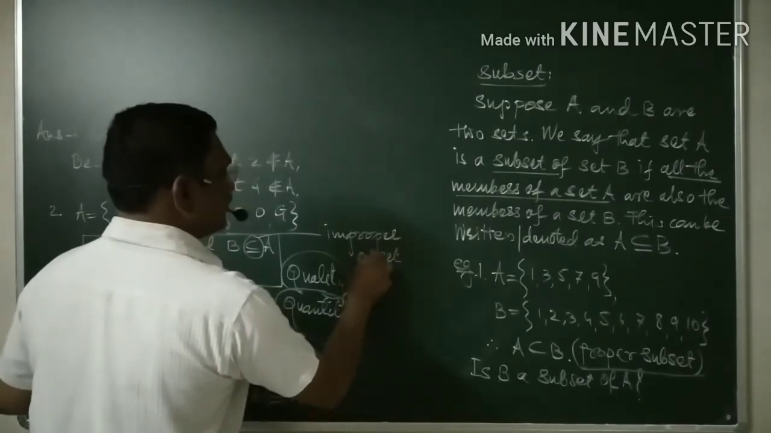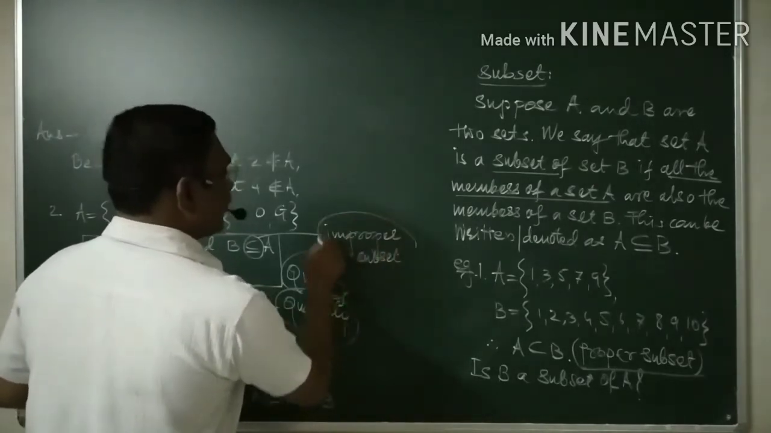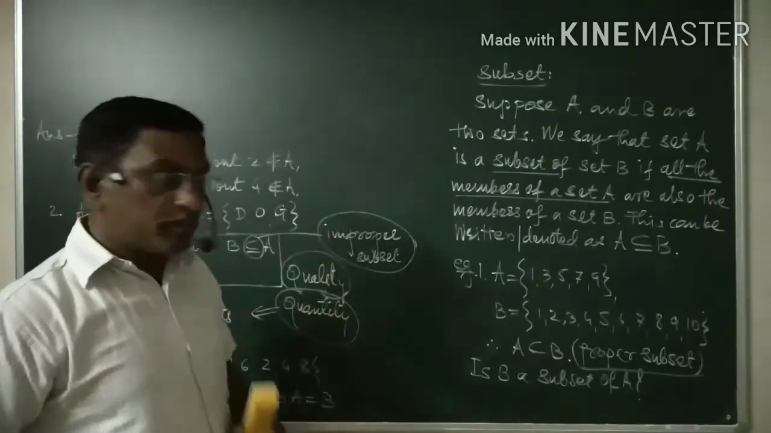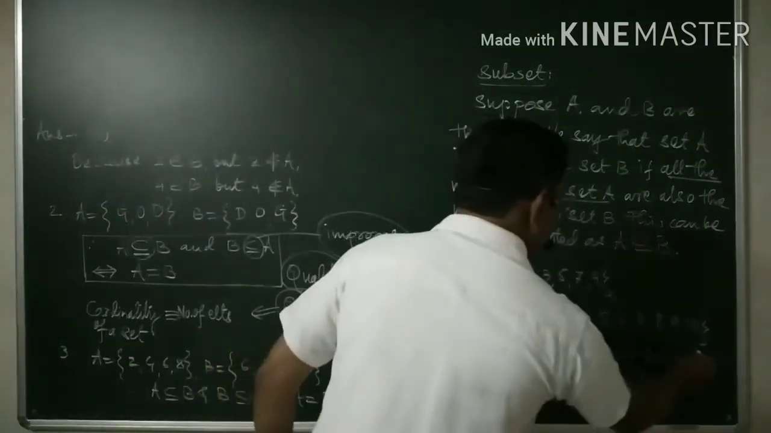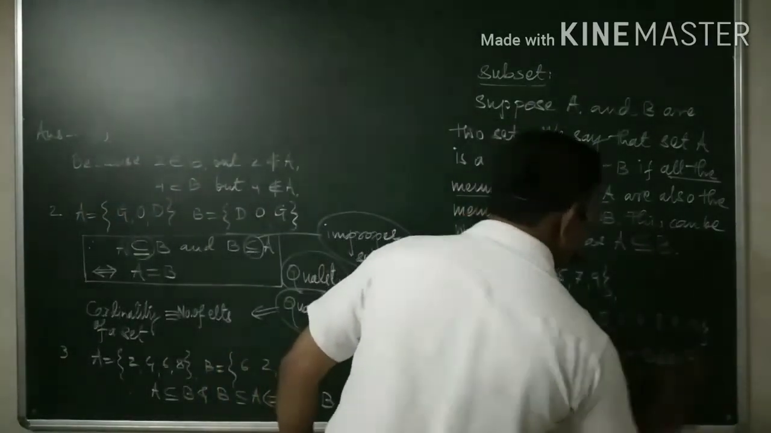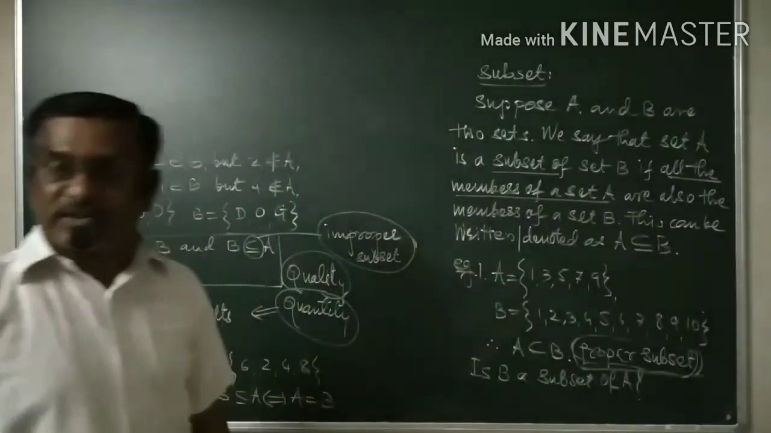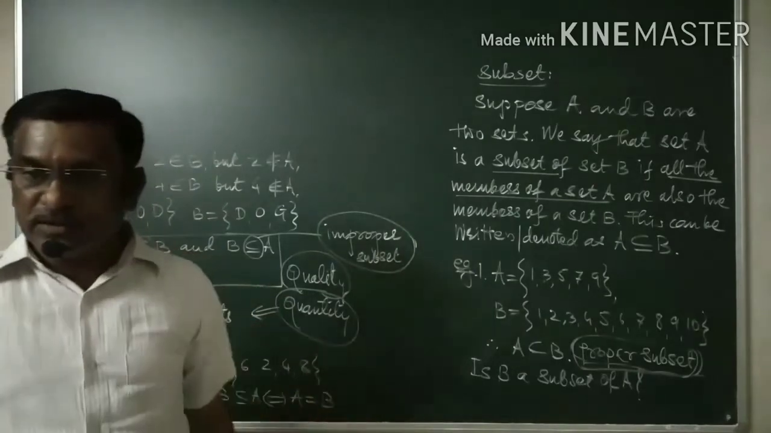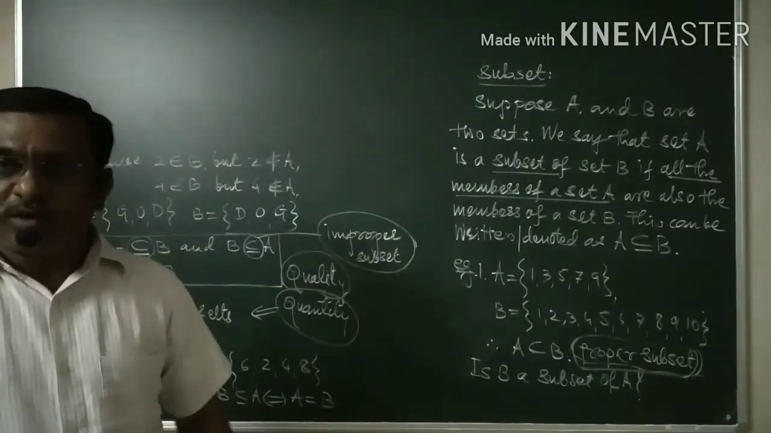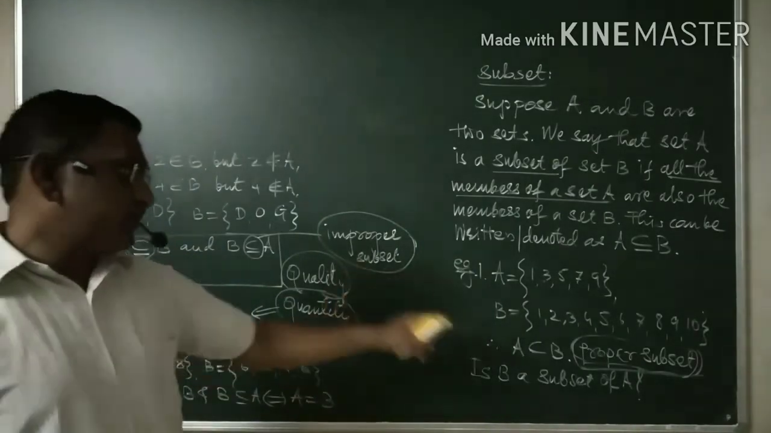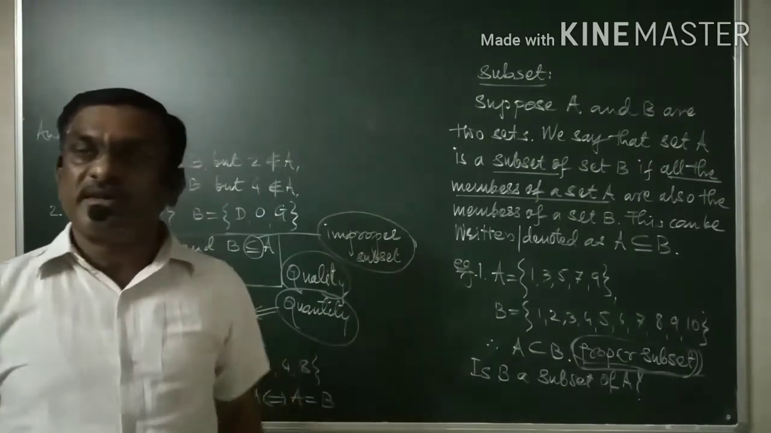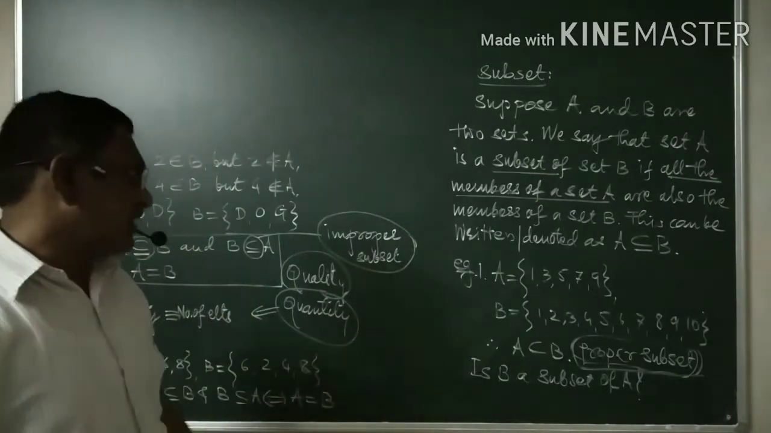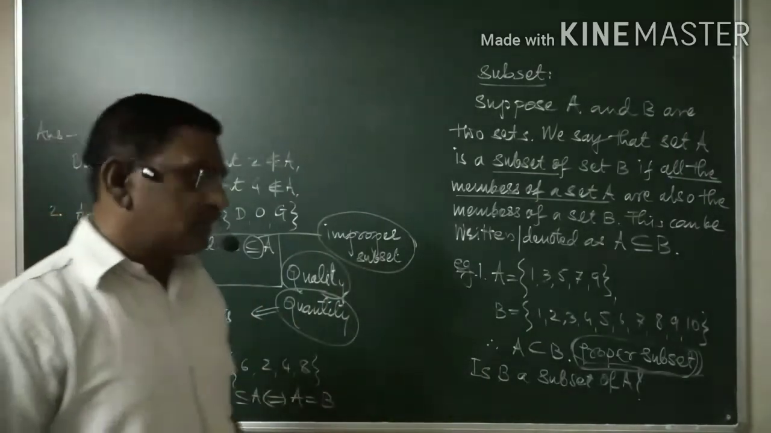Okay, this is what you always keep in mind. What do you mean by improper subset? And what do you mean by proper subset? Like proper rational and improper rational. If you go for sets, you can compare these sets with two things: which one is a proper subset and which one is an improper subset. Proper subset and improper subset.